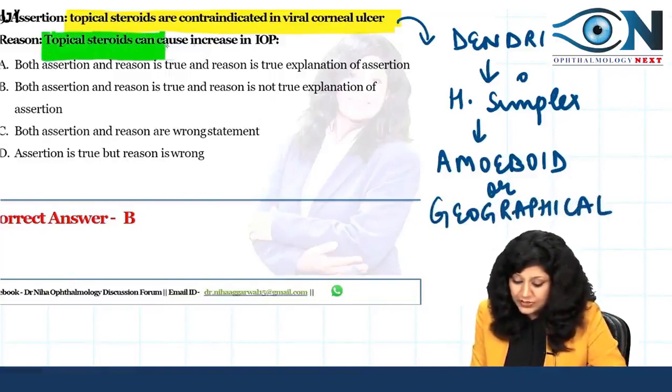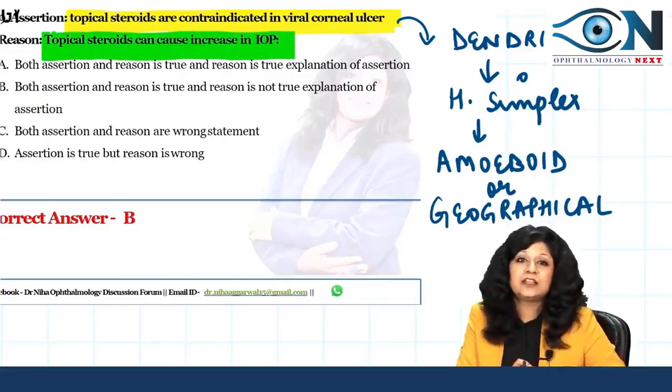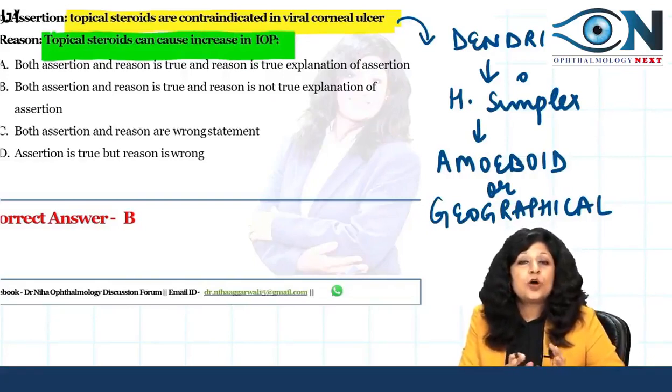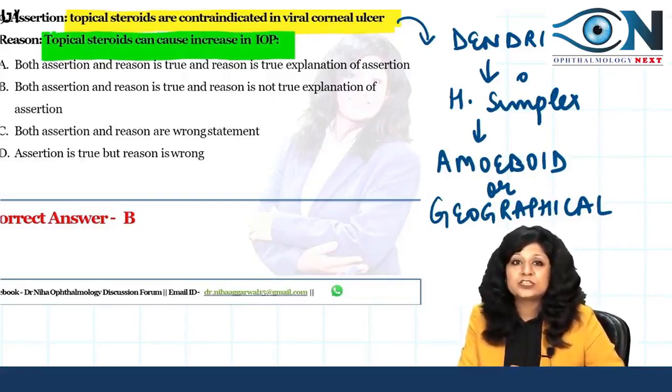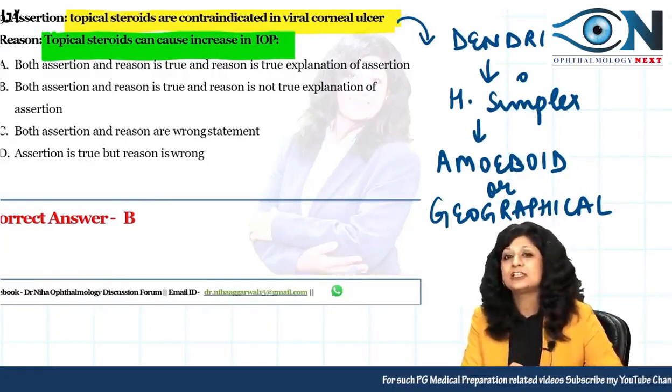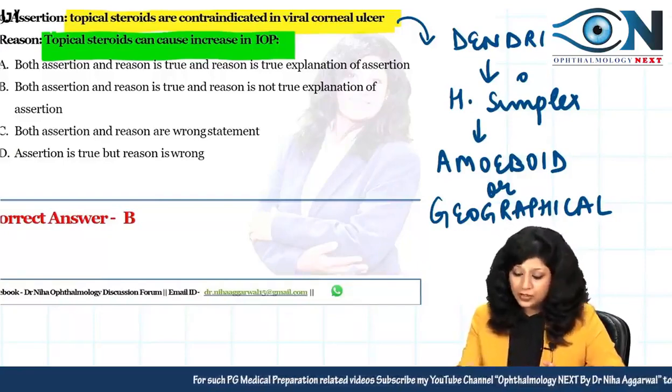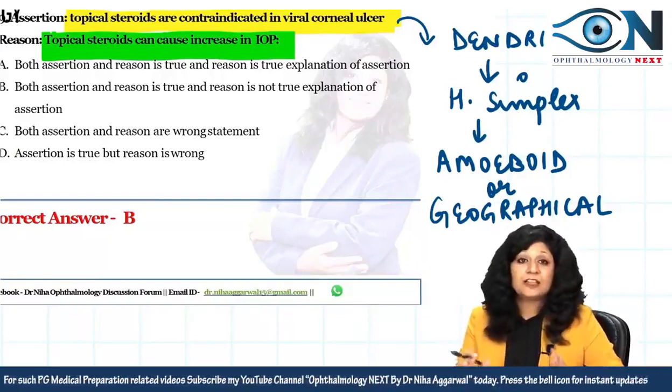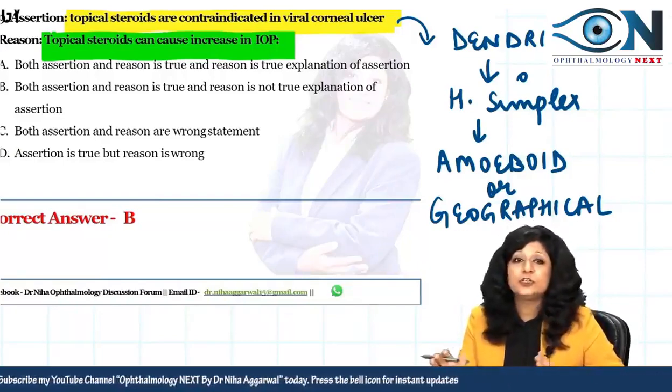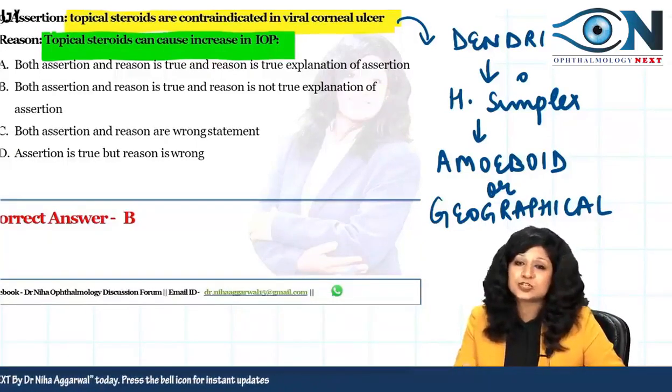Reason is that topical steroids can cause increase in the intraocular pressure. Now both of these statements are true. The steroids are contraindicated certainly in the viral keratitis, and steroids can cause increase in the IOP also. Now let us try to see whether the reason is the true explanation of the assertion or not.